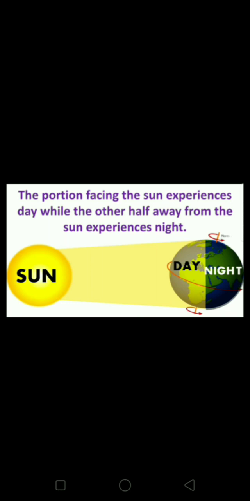So next is circle of illumination. The circle that divides the day from night over the earth is called circle of illumination. It will be very clear in this picture. The circle that divides the day and night over the earth is called circle of illumination, and this circle does not coincide with the axis, as you can see here.